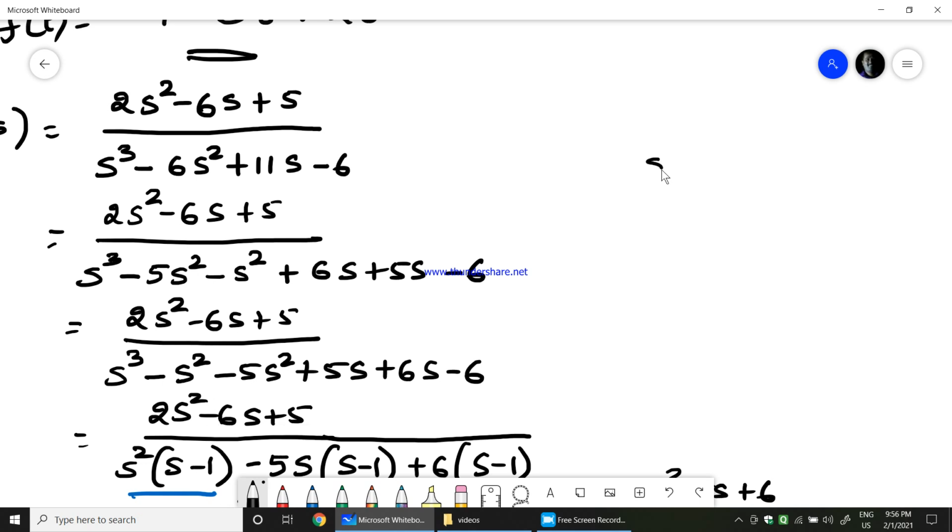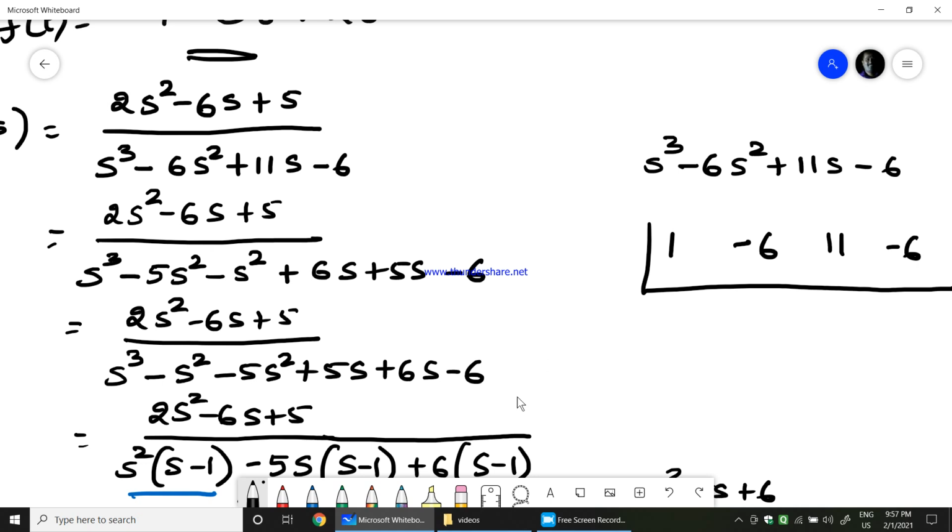So what you do is, s cube minus 6s square plus 11s minus 6 is what we have. Take the coefficients: 1, minus 6, 11 and minus 6. We will have s minus 1, s minus 2, s minus 3 and so on. First we take s minus 1, so s minus 1 equals 0 gives s equal to 1. I'll take 1 here and keep the first 1 as it is.